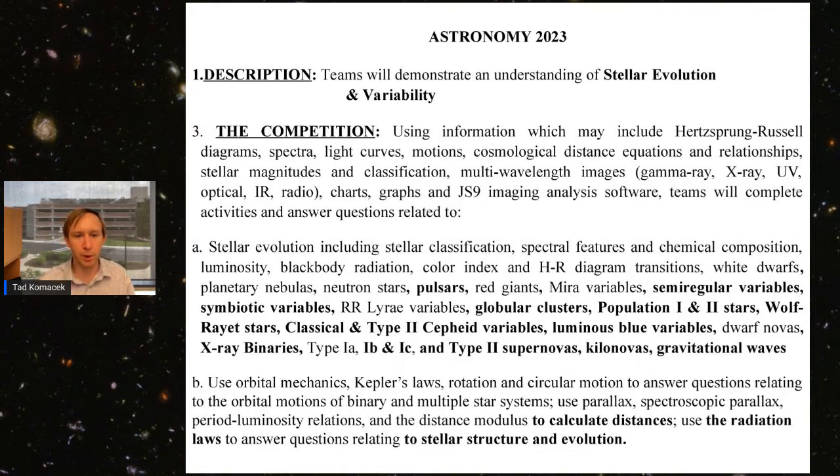This year we're adding pulsars, semi-regular variables, symbiotic variables, globular clusters, population 1 and 2 stars, Wolf-Rayet stars, classical and type 2 Cepheid variables, luminous blue variables, X-ray binaries, and different types of supernovae, along with type 1a supernovae, kilonovas, and gravitational waves. So we're really expanding the reach of our event quite a bit this year to include a broad range of types of stars and astronomical events.